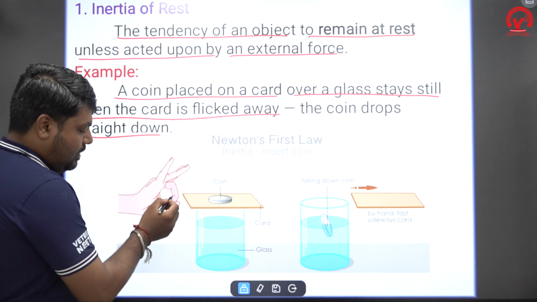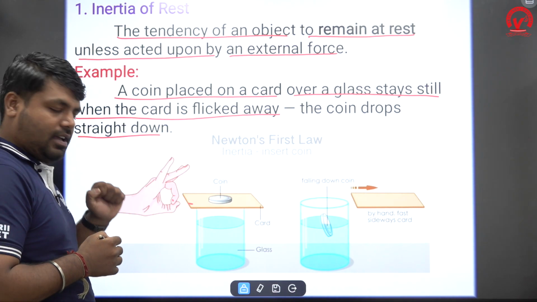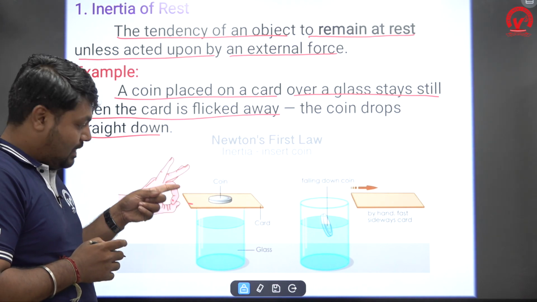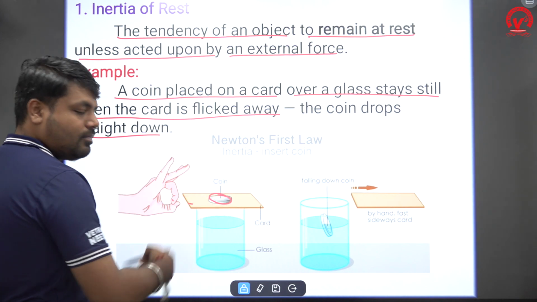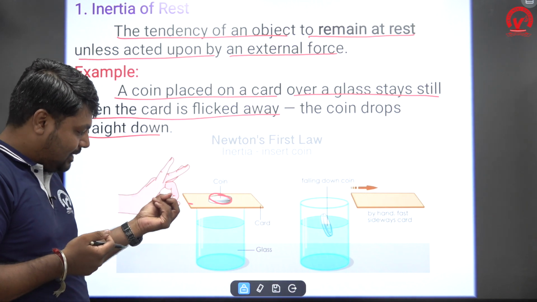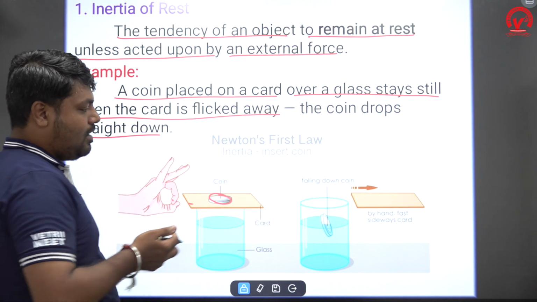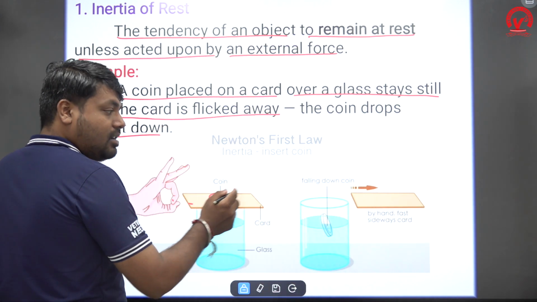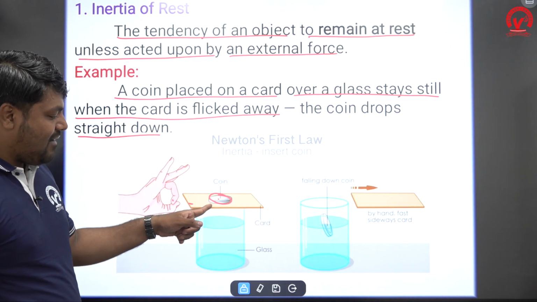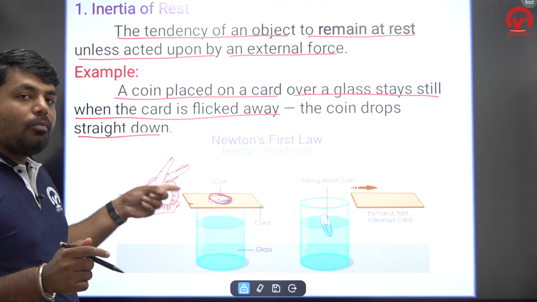See here, I am tapping the board with my finger. Consider I'm tapping the board with my finger. So I am applying the force on whom? The board only. The board carries some coin. The board is held on the beaker of glass. After applying some force on the board, tapping the board, what will happen? The board moves on. The coin does not move with the board, because the coin only has contact with the board. I am not applying any force on the coin. I am applying the force only on the board.